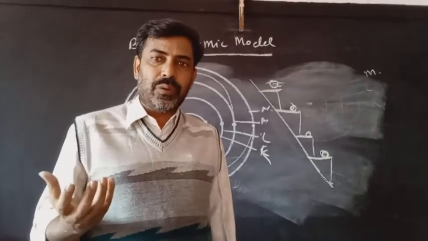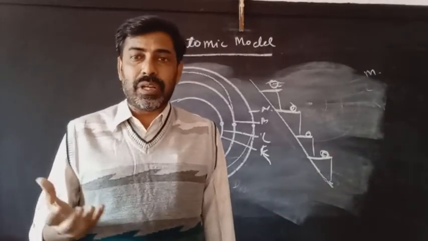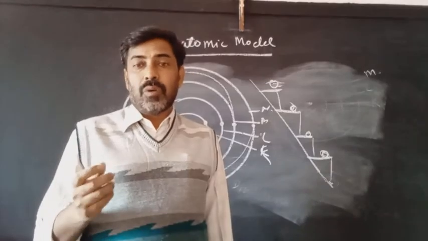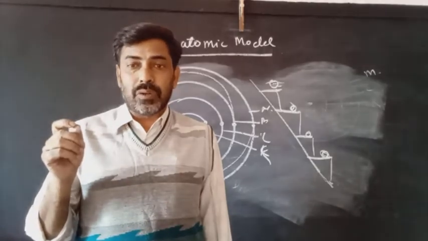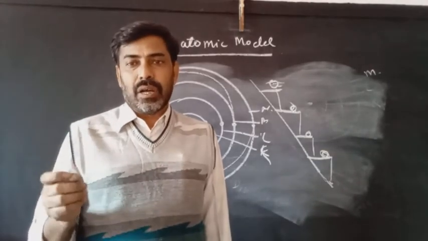So in this video it's enough about Bohr's atomic model. In the next video we will discuss the electronic configuration, the distribution of electron, how the distribution of electron takes place in the case of Bohr's atomic model.